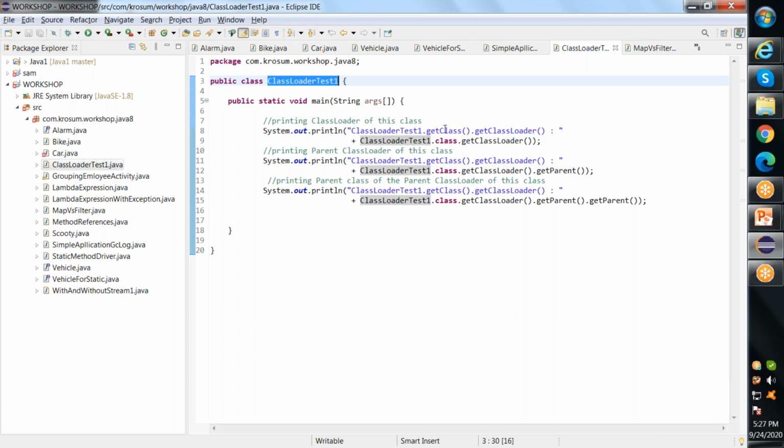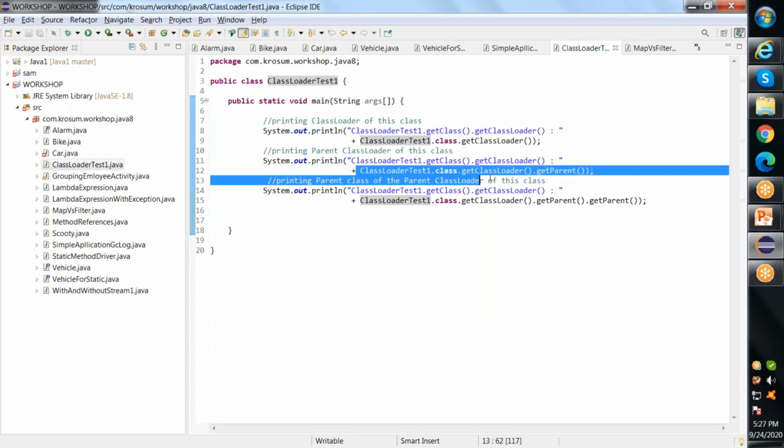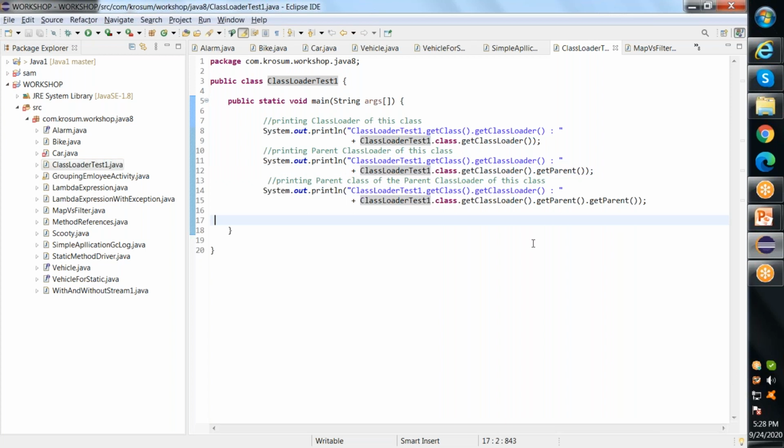On this class file, I'm just getting my class and checking which class loader has loaded this particular class loader test file. Okay, and followed by this, I'm trying to check the class loader. Up to this, it will be my application class loader. So I'm getting the parent of the application class loader, which is the extension class loader. And when I try again with the get parent method, the parent of the extension class loader will be the bootstrap class loader, but that particular implementation class file will not be available because it is implemented in native language, right?